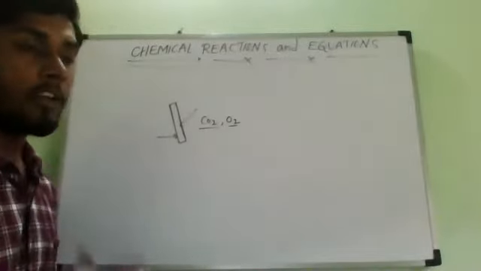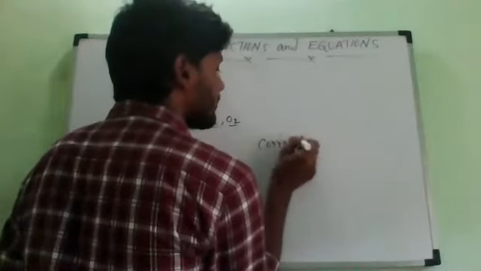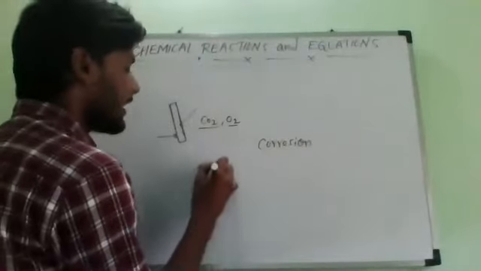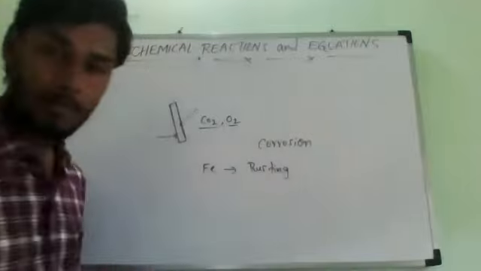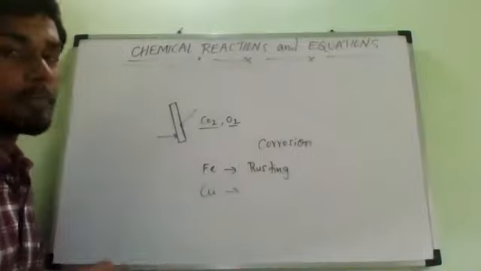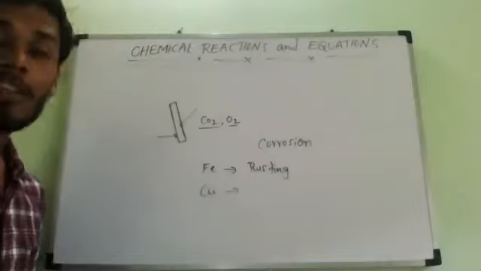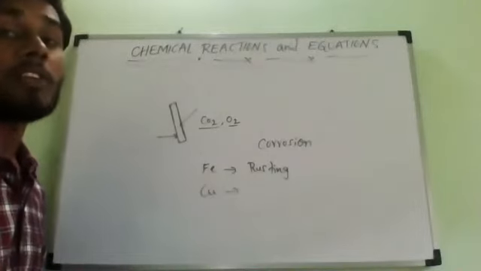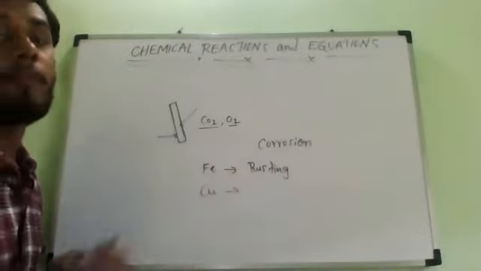And what is going to happen? If metals are exposed freely to the atmosphere, what is the phenomenon called? Class 8: corrosion. Very good. If you take iron, we particularly call it rusting, and we also call it corrosion. Like that, copper also. Any metals exposed freely to the atmosphere will start reacting with substances present in the atmosphere and form some kind of products.